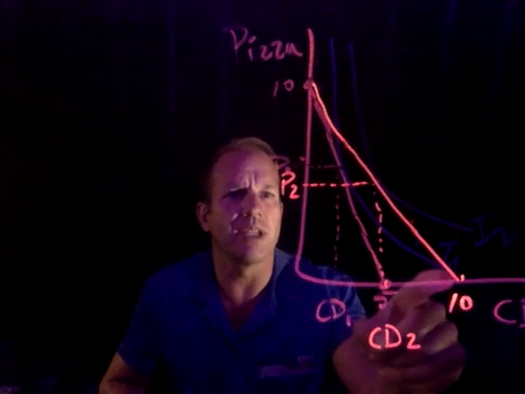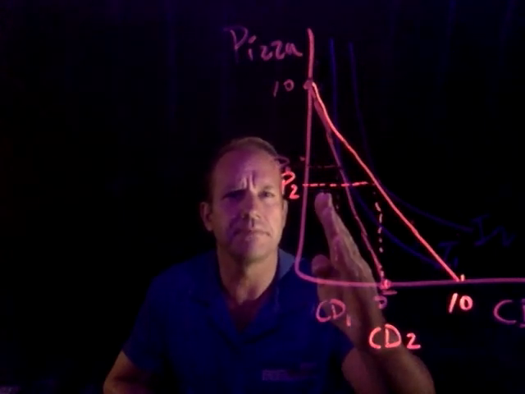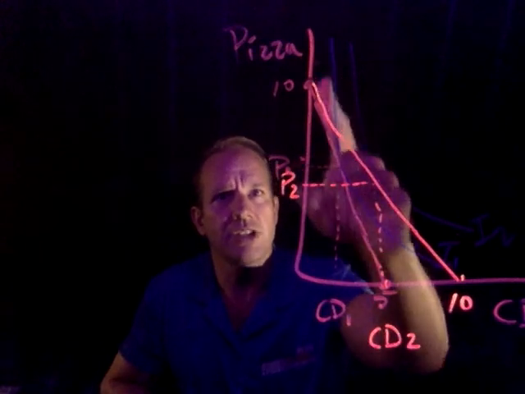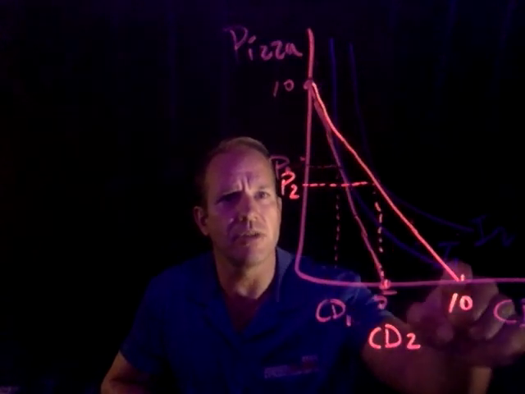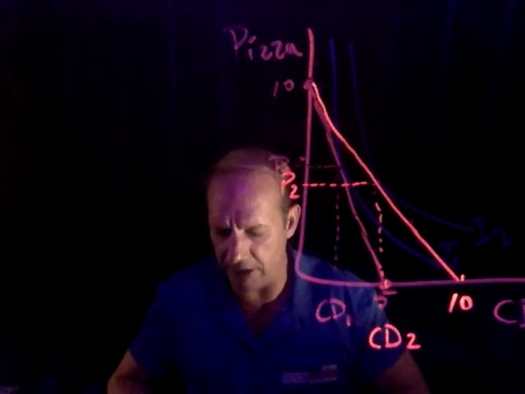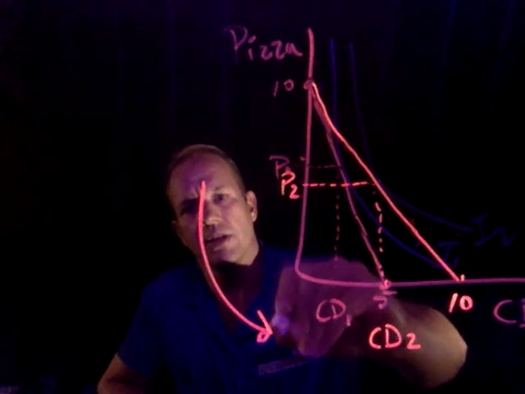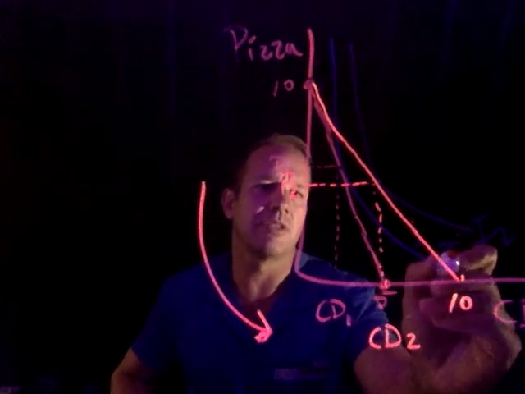See how my bright red line is flatter than that pink line? Along the same indifference curve I used to be on, the flatter points are this way. The flatter points are this way along the same indifference curve, this one.